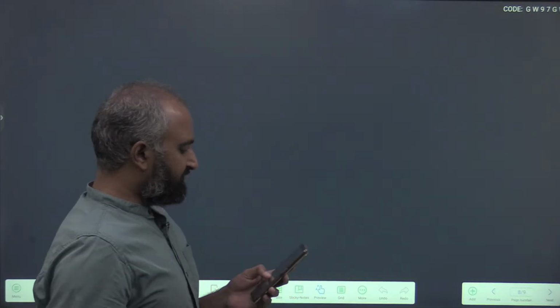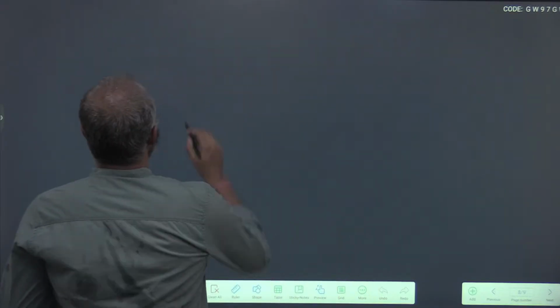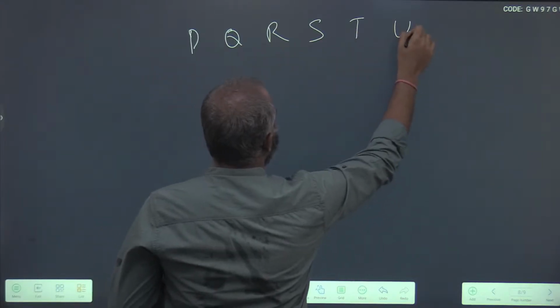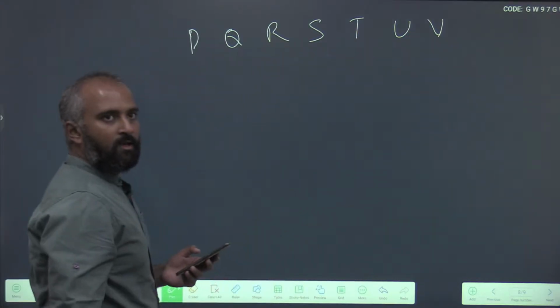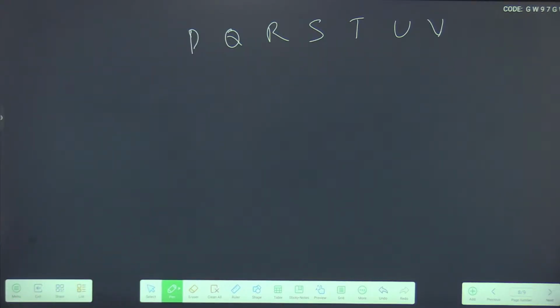7 books. P, Q, R, S, T, U and V are placed side by side. And how to judge whether such arrangement questions are matrix type, or tabular form, or they are linear or circular?